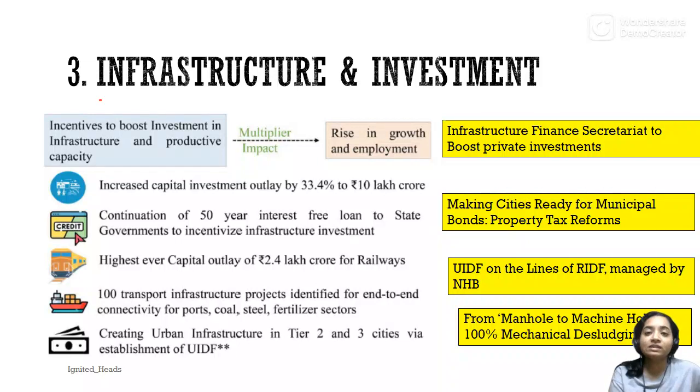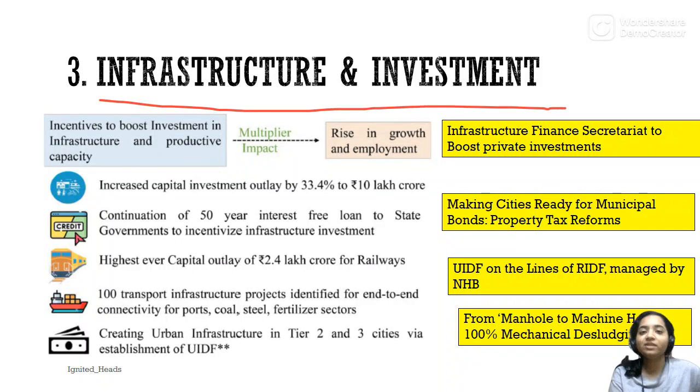Next, we'll see infrastructure and investment, the third Saptarishi. Now, incentives to boost investment in infrastructure and productive capacity.